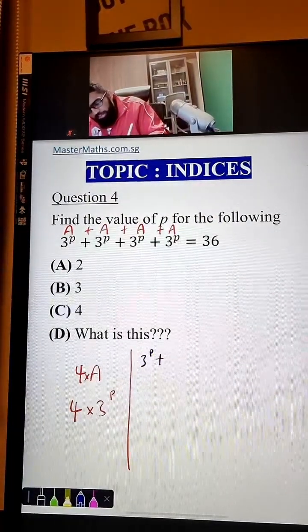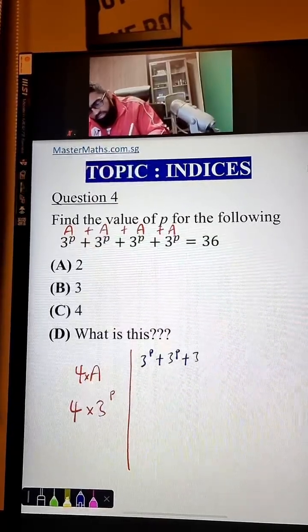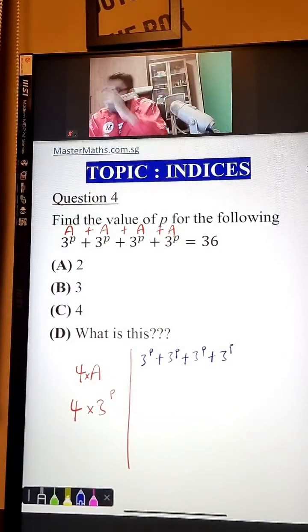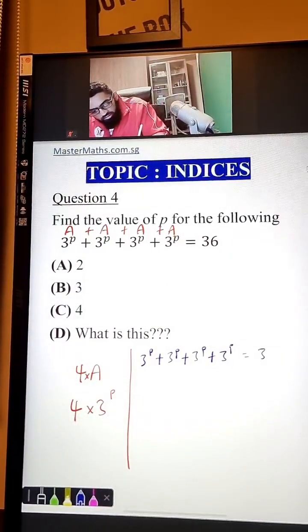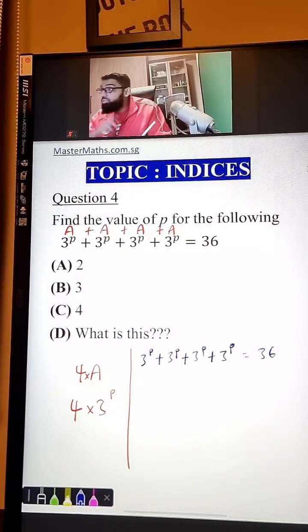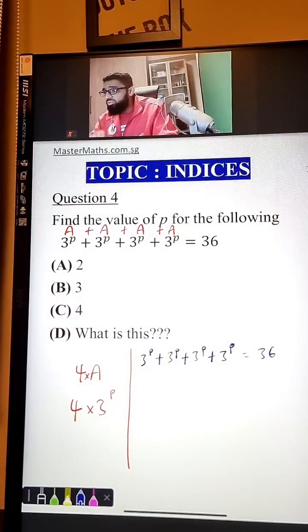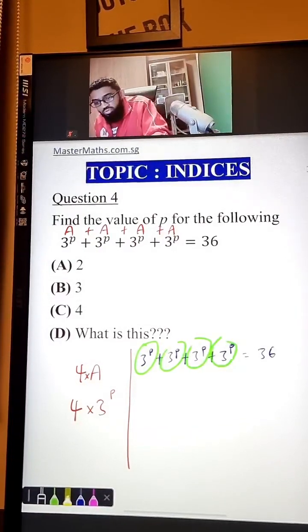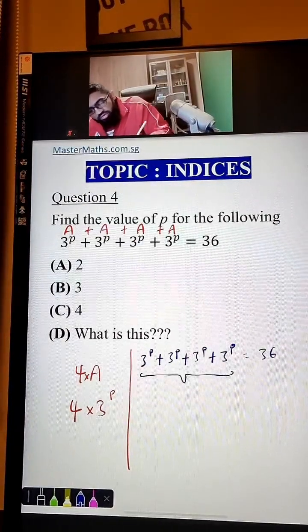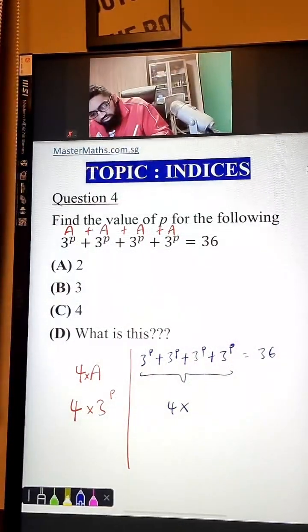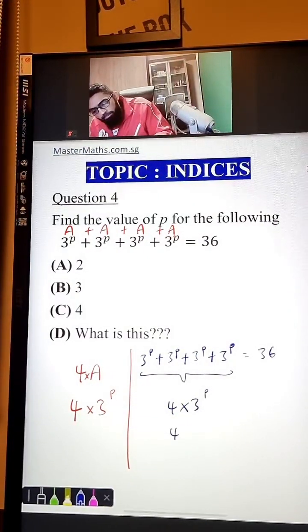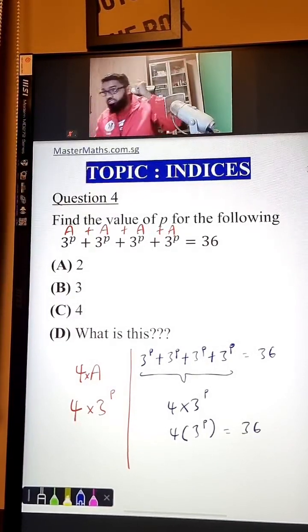Alright, so 3 to the power of P plus 3 to the power of P plus 3 to the power of P plus... Oh my gosh, when is it going to end? Okay, 4 of it only. And this whole thing is going to be 36. Now what we do next is this, guys. I have repeated this a few times. We have 4 of these groups. So this entire portion here, you can replace it with 4 of 3 to the power of P. You don't need to put times, you can also write 4 bracket 3 to the power of P equals to 36.